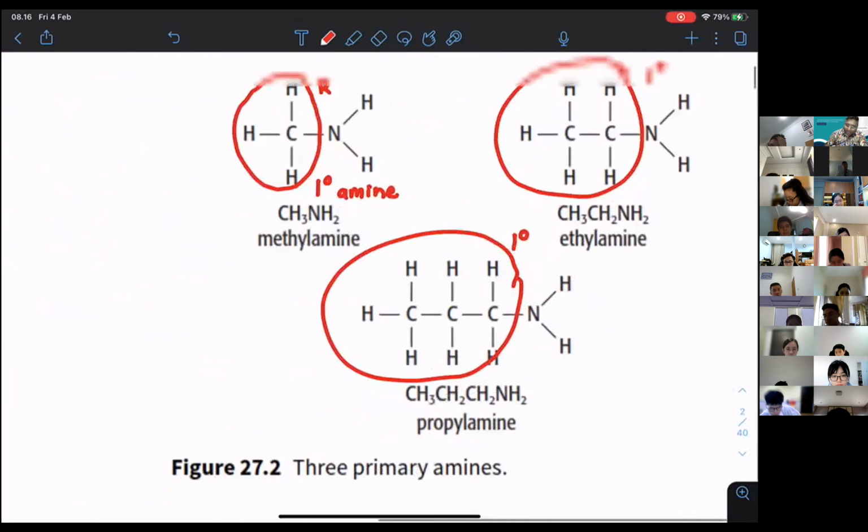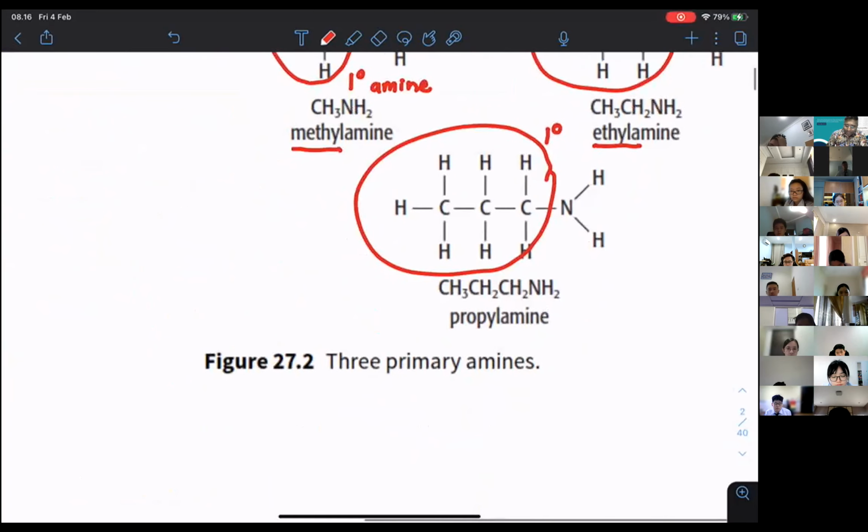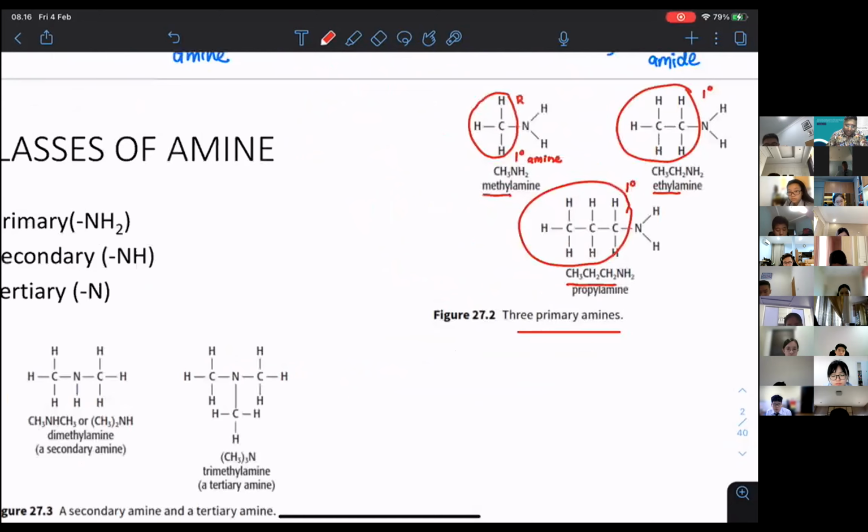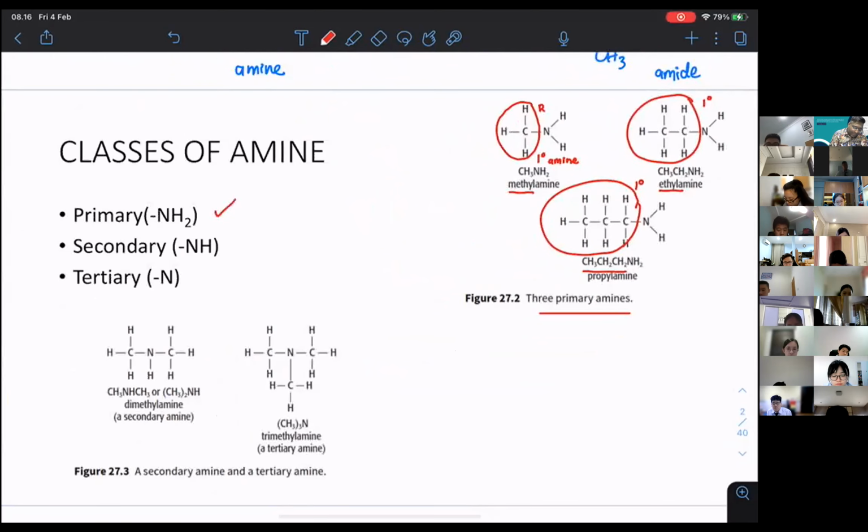But the name will follow the R group. You see methyl amine. Ethyl amine, because C2H5. This is C3H7, so propyl amine. So these are the three primary amines. Primary means there is only one R group.